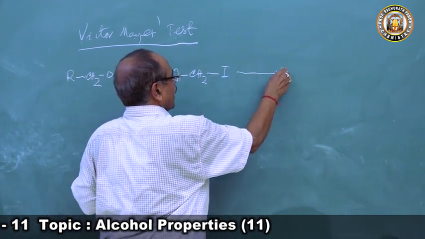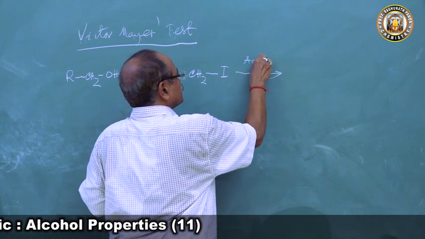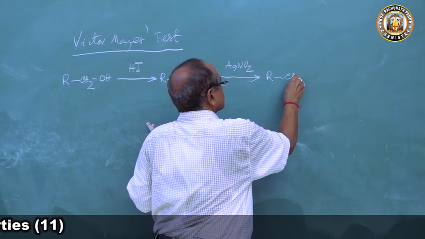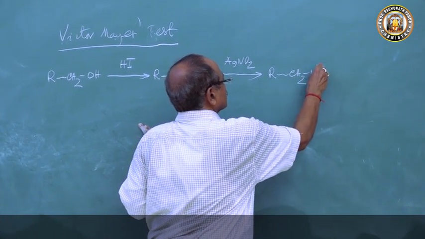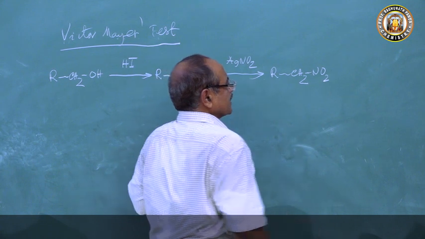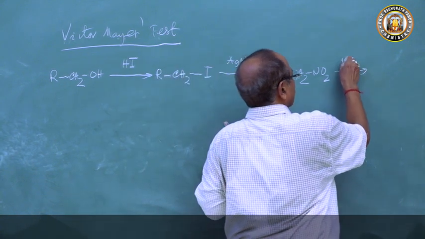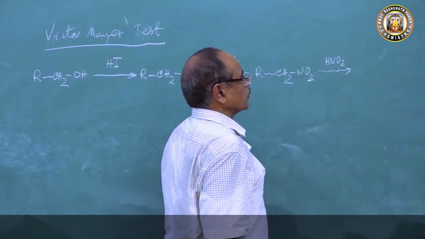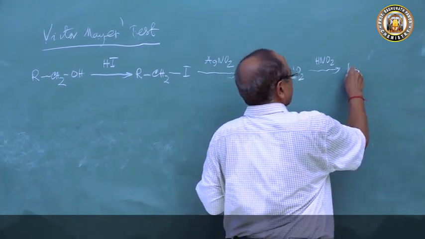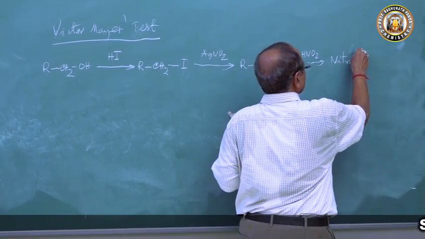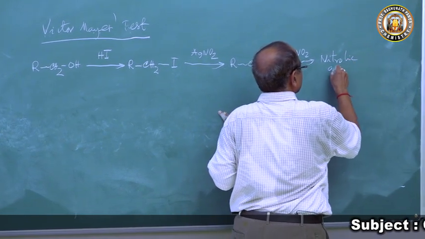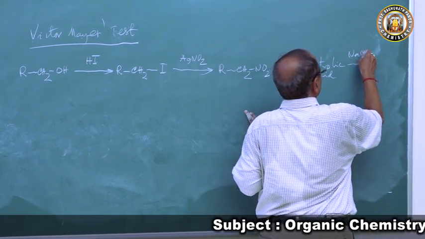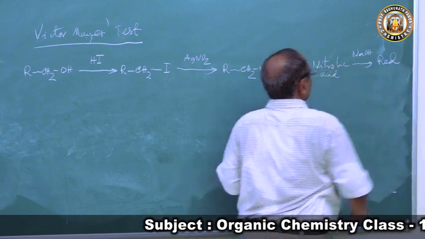This RCH2I with silver nitrite forms RCH2NO2, nitroalkane. This nitroalkane I am treating with nitrous acid, HNO2. So this forms nitrolic acid, and this nitrolic acid with sodium hydroxide produces a red coloration, red color.